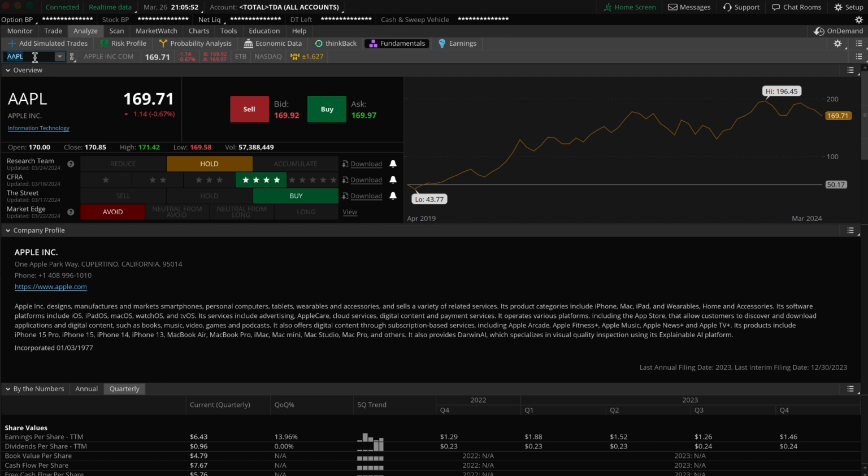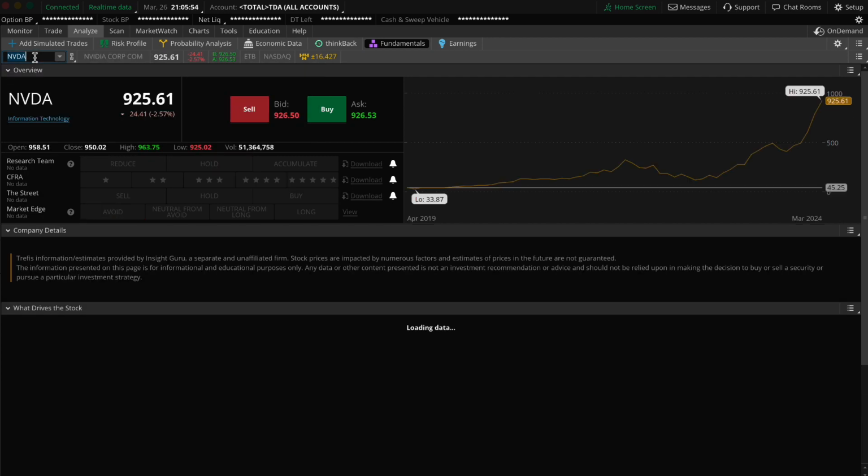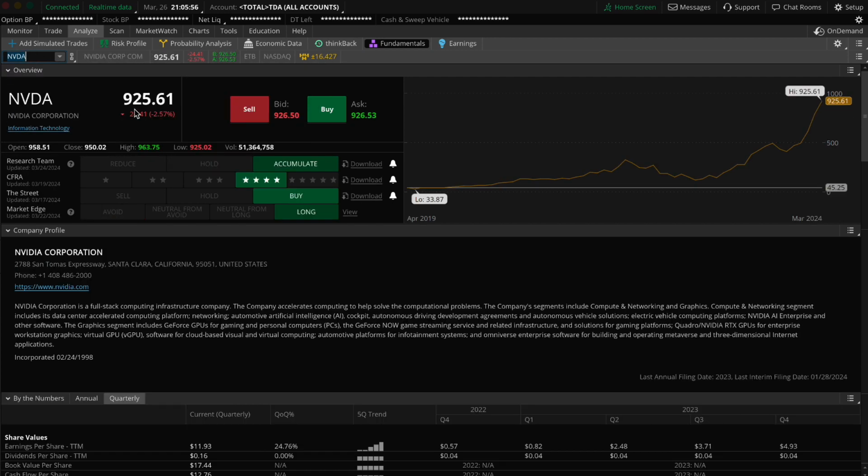So up here is where you would type in, let's say NVIDIA. You would type in whatever ticker for whatever company, and it will give you all the information, all the fundamentals for that specific company, okay? So as you can see for NVIDIA, we have the research team over here. We have all the street market edge, everything right here that you need. You can also download it if you choose to. All right, you can download it and you can view it bigger right here.